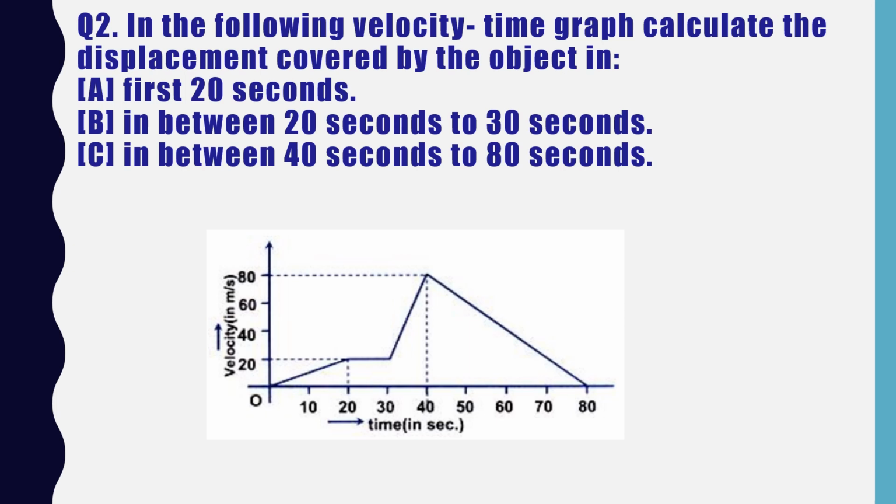In order to find the displacement using a velocity-time graph, how are we able to find it? By calculating the area covered by the graph. The first question is to calculate the displacement by the object in the first 20 seconds, then between 20 and 30 seconds, and then between 40 and 80 seconds. All these questions carry 1 mark each, because this question is of 3 marks in total. So let us solve each one of these options one by one. I hope this graph and the question are clear to you.